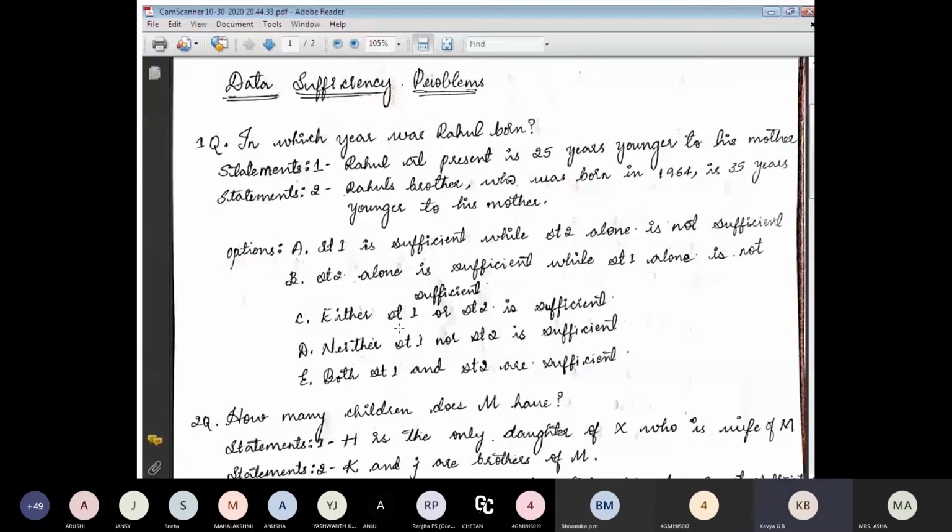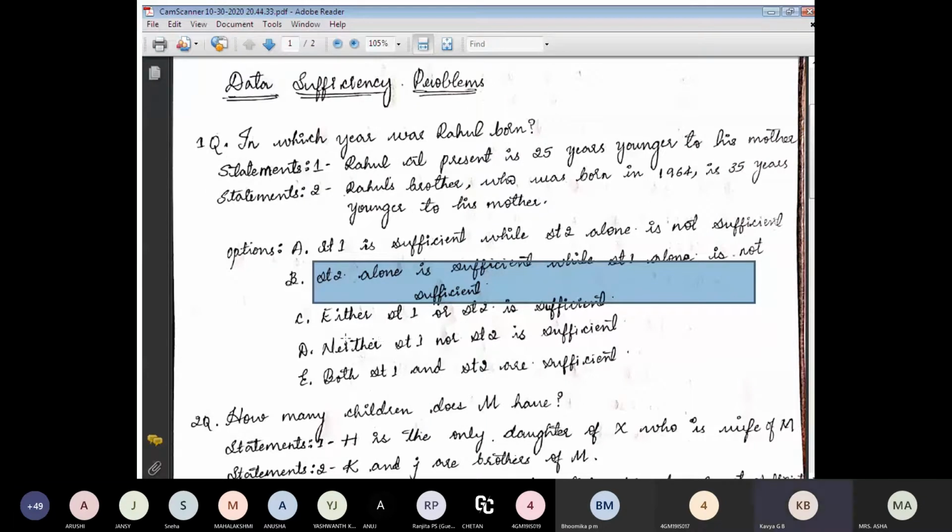And by this, for all the options, we can see statement 1 alone is not sufficient, and statement 2 alone is not sufficient. Means we cannot know the year when Rahul was born. We have to see the next option. Statement 2 alone is sufficient while statement 1 alone is not sufficient. Here they are saying statement 2 is sufficient but not statement 1. But this is also not getting the year Rahul was born.